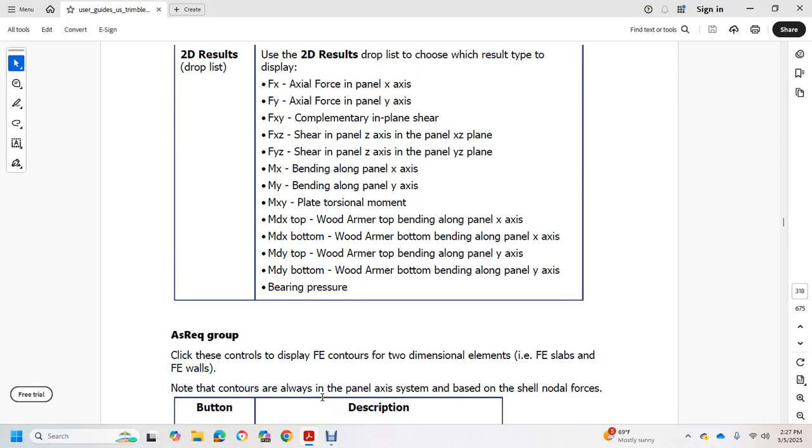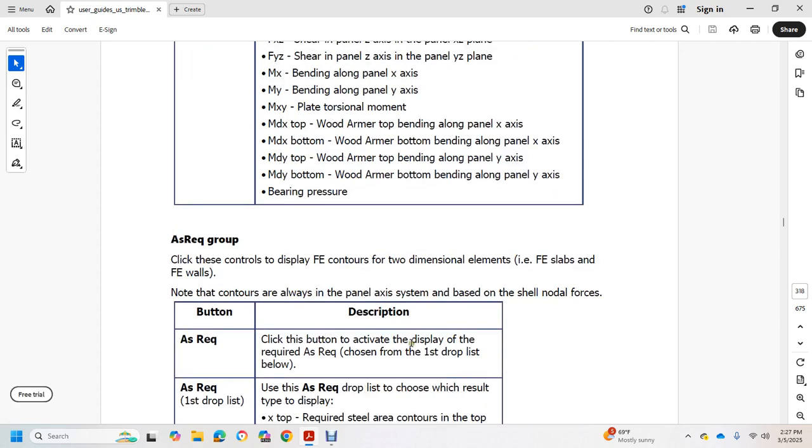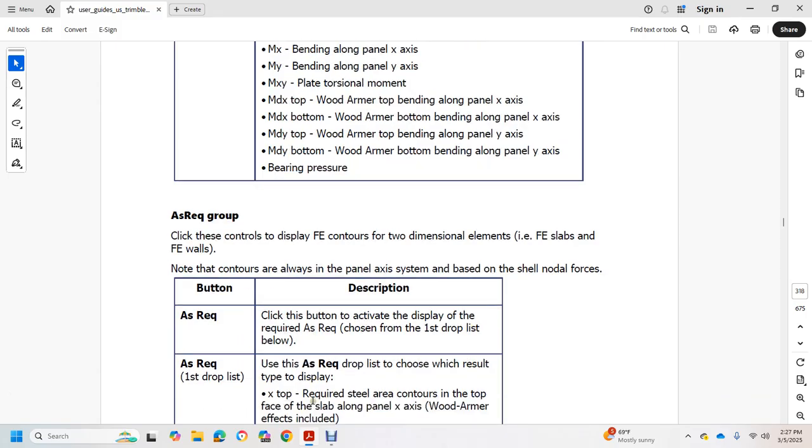Click over the control of the FE two-dimensional, all of the FE slab and the FE wall. The node of the contours is always in the panel X system based on the shell and non-dual forces. But as required, click the button and activate the display with the first drop list below. As required, first drop list: the result type of display with X top, the required steel area contour of the top face of the slab along panel X.